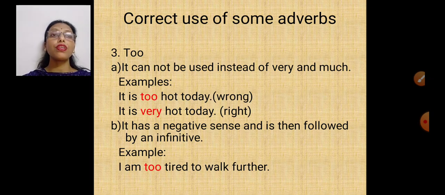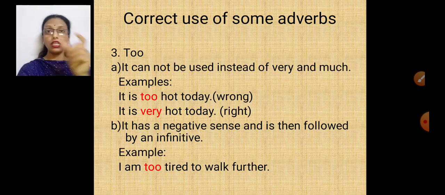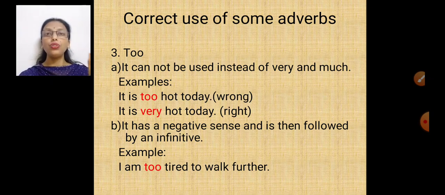Too has a negative sense and is then followed by an infinitive. Infinitive means to and then a certain verb: to play, to go, to come, to eat, to dance, to write. When I am using an infinitive with that negative sense, that will be the complete sentence. I am too tired to walk further. Too tired means I have lost the energy. I cannot walk any further.